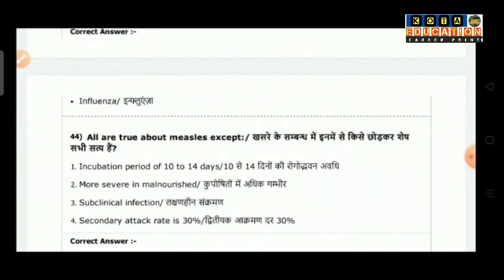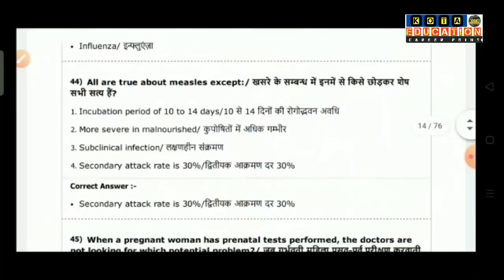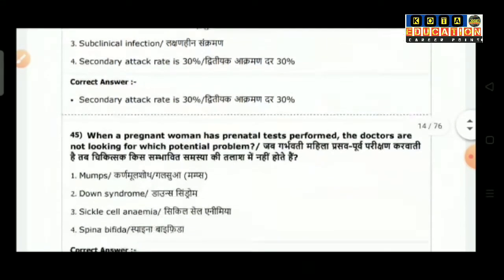Question number 44: All are true about measles except option 1 incubation period of 10 to 14 days, option 2 is more severe in malnutrition, option 3 is subclinical infection, option 4 is secondary attack rate is 30%. Correct answer is secondary attack rate is 30%.